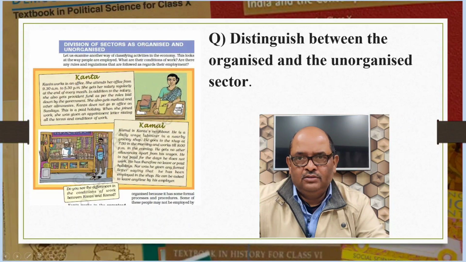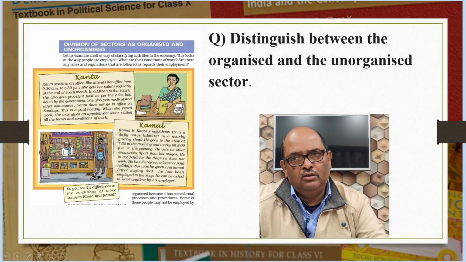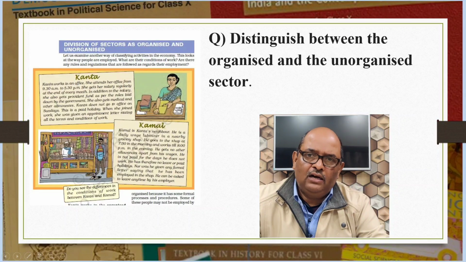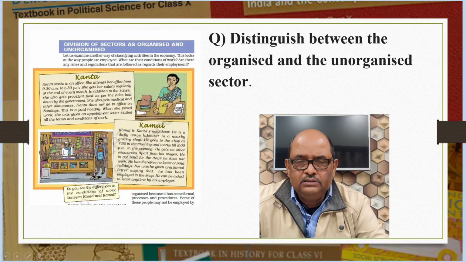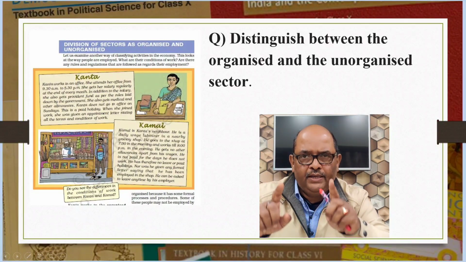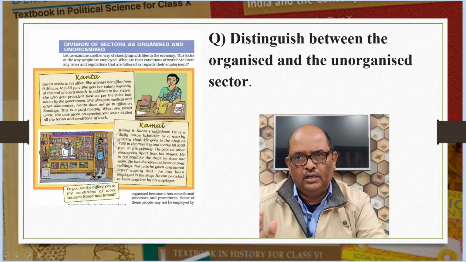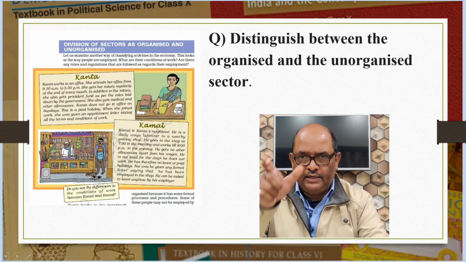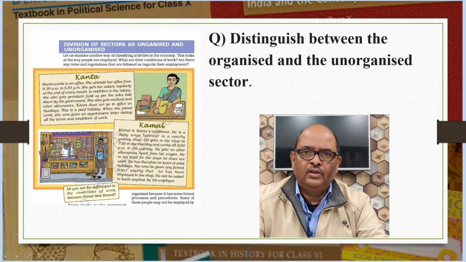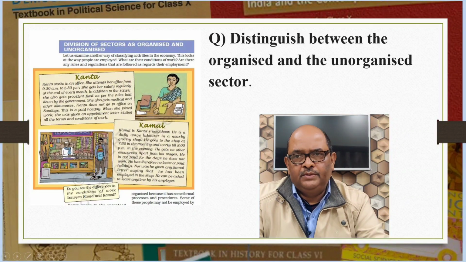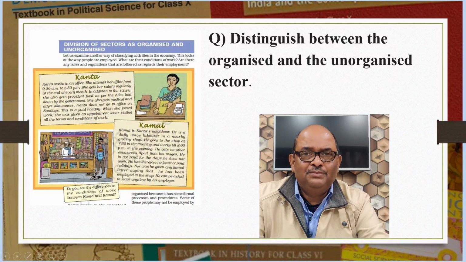Distinguish between the organized and the unorganized sector. This question is frequently asked as a 3 marks question. To answer this question, make a table. Organized on one side and unorganized on the other side. Then write point-wise. Many times it so happens that the points that the students make irritate the evaluators.